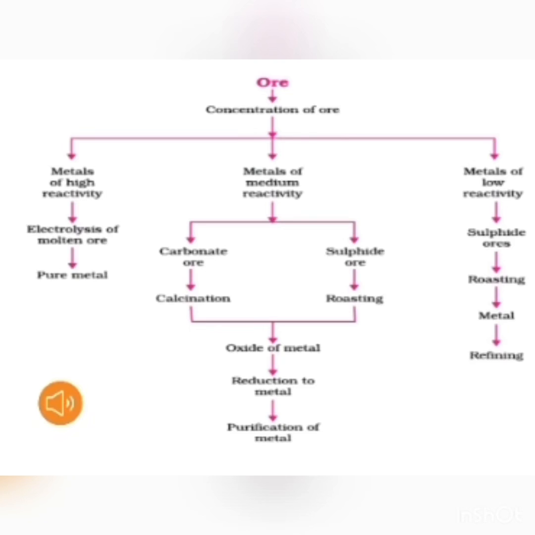Let's come to the highly reactive metals. Highly reactive metals, which are placed at the top of the reactivity series, such as potassium, sodium, calcium, magnesium, are very highly reactive. They react with oxygen immediately and form oxide itself. It is mainly found as an oxide or halide, which has to be reduced by the process of electrolysis.